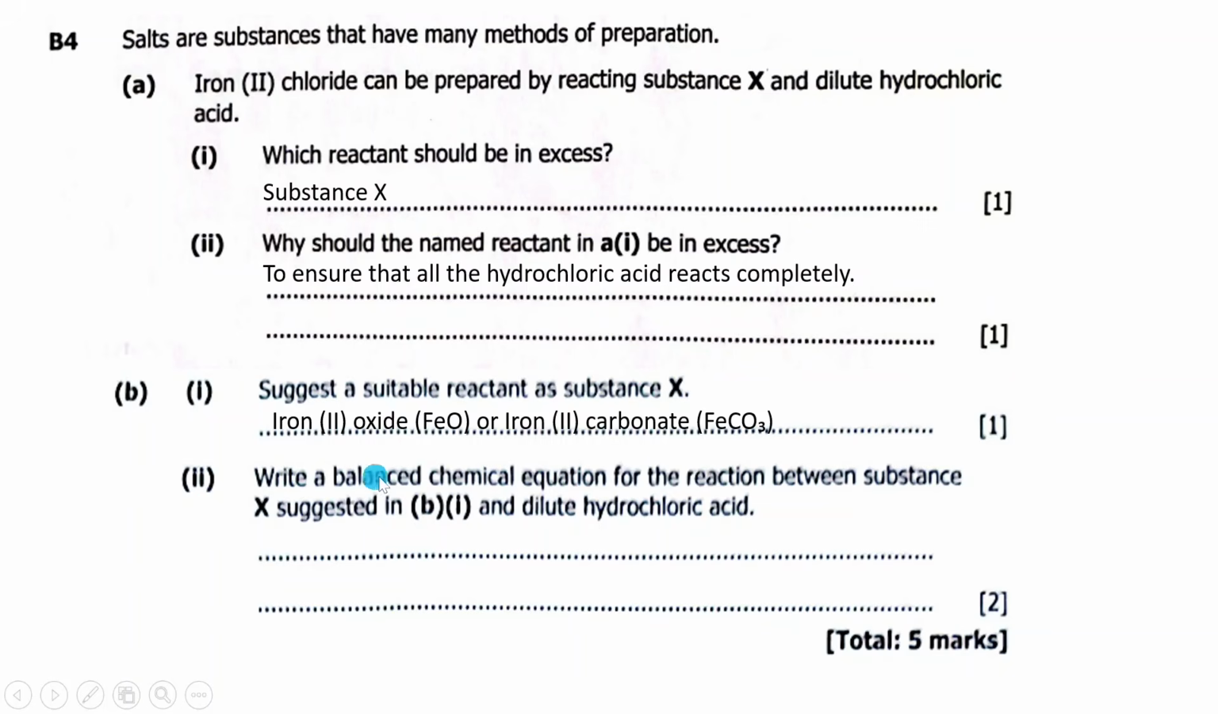Then 2, write a balanced chemical equation for the reaction between substance X suggested here and dilute hydrochloric acid. So I chose iron 2 carbonate. It reacted with hydrochloric acid to form iron chloride, then water and carbon dioxide. Iron 2 carbonate plus hydrochloric acid forms iron 2 chloride plus water plus carbon dioxide. Balance the equation there, because they said write a balanced chemical equation.